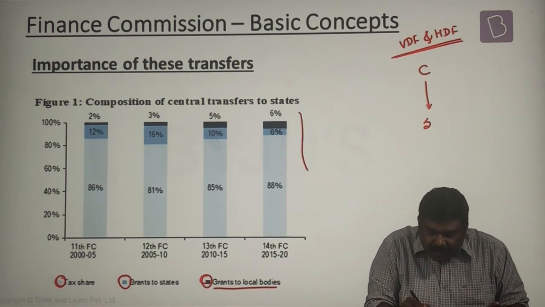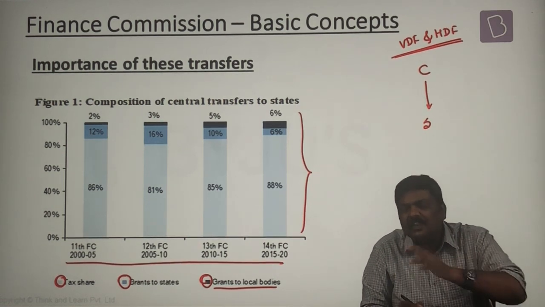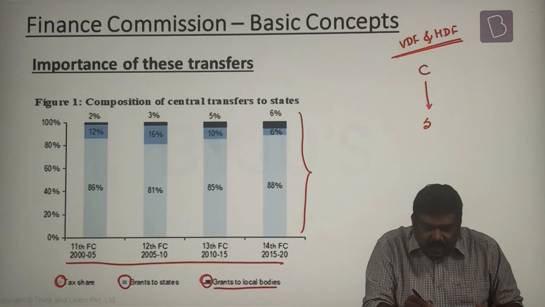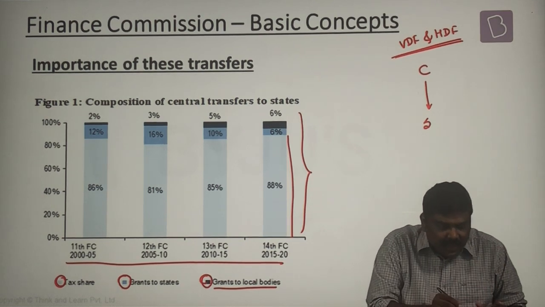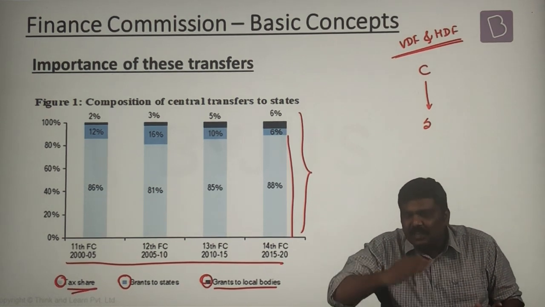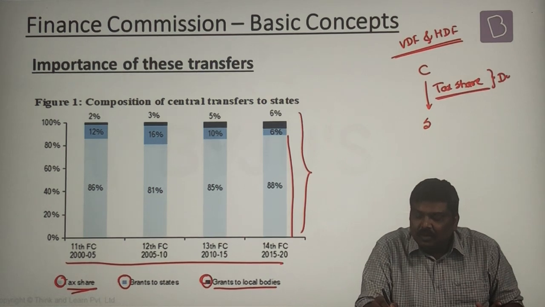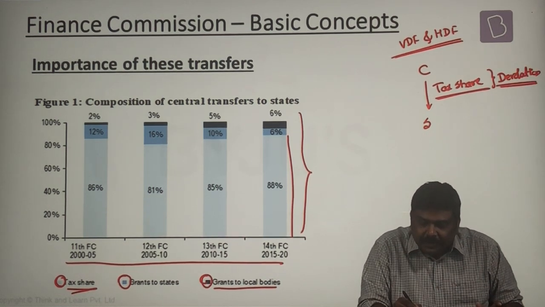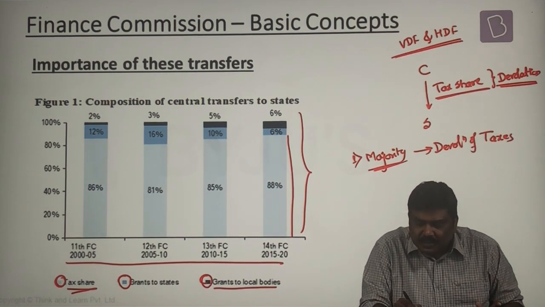And if you see this concept of transfers from center to state over a period of various finance commissions, the majority of the transfers, that is more than 80% of the transfers from center to state, have been given in the form of the tax share itself. And this tax share is nothing but the devolution of funds. Now this is one point, that is, the majority of the transfers are in the form of devolution of taxes. Done.